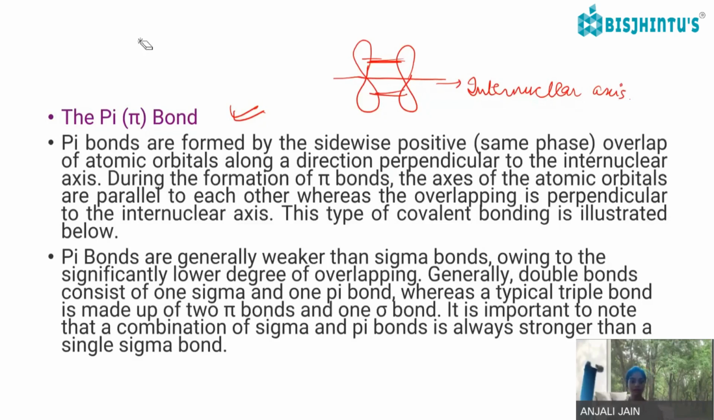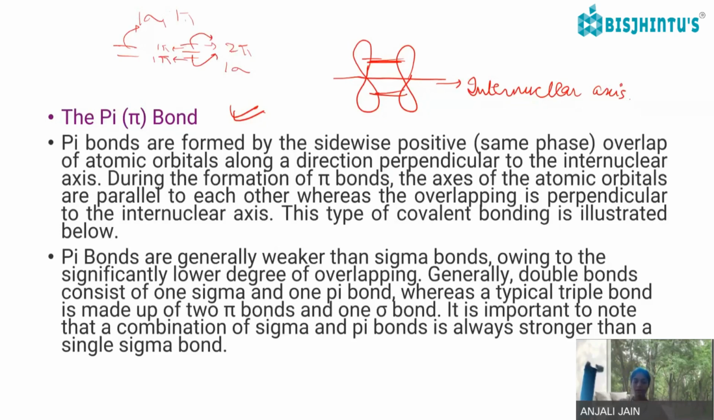So if I talk about a double bond and a triple bond, the double bond has one sigma and one pi bond. The triple bond has 2 pi and one sigma bond. How is this 2 pi? This is 1 pi and this is 1 pi. So these are 2 pi and 1 sigma. So a double bond consists of one sigma and one pi bond, whereas a triple bond consists of 2 pi bonds and 1 sigma bond.